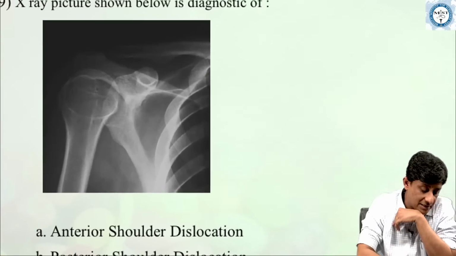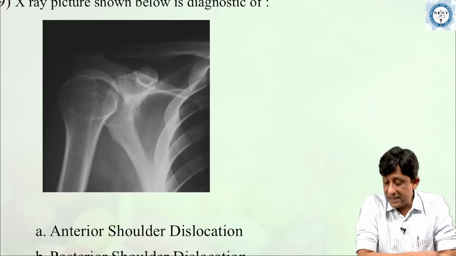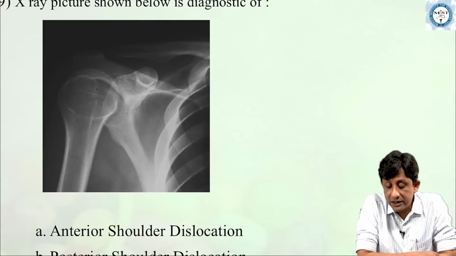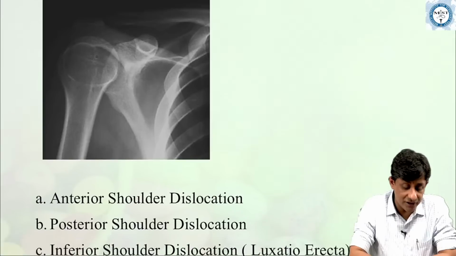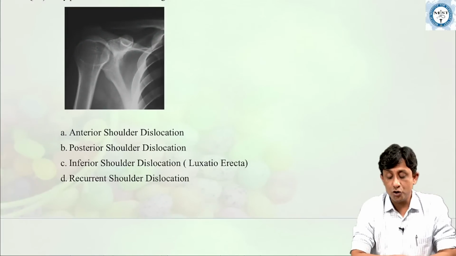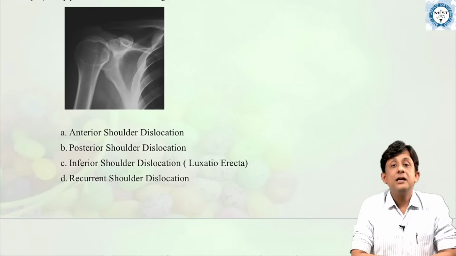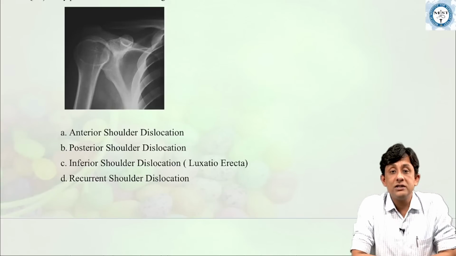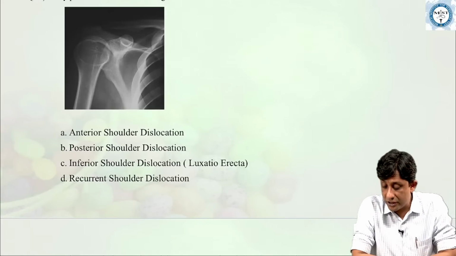So I'll just zoom this. It is an X-ray of the shoulder joint, and your choices are, is it anterior shoulder dislocation? Is it posterior shoulder dislocation? Is it inferior shoulder dislocation? Or is it a recurrent shoulder dislocation?